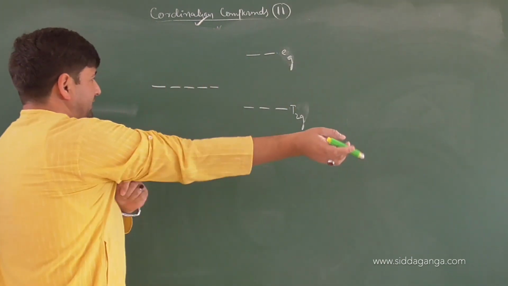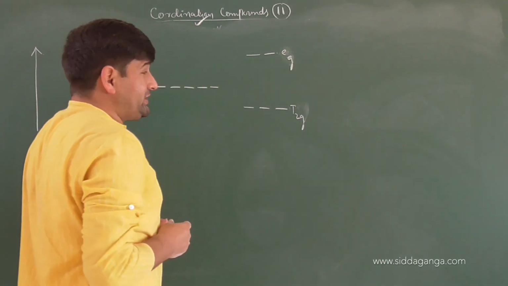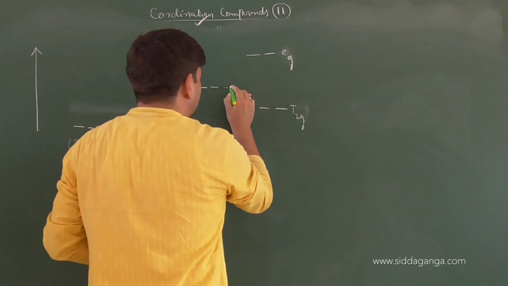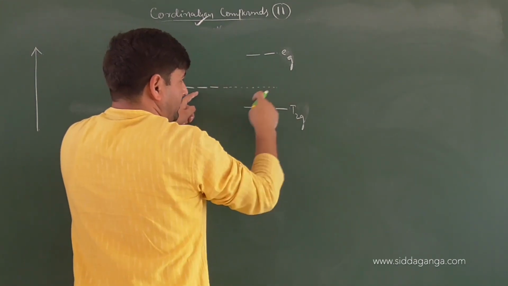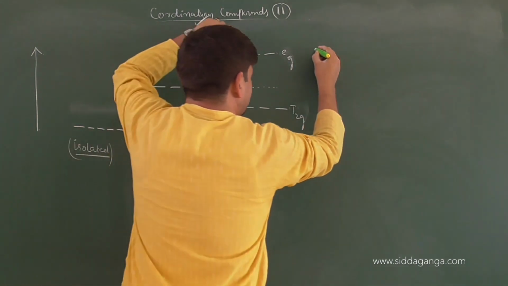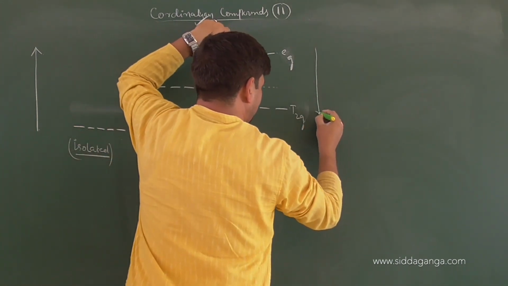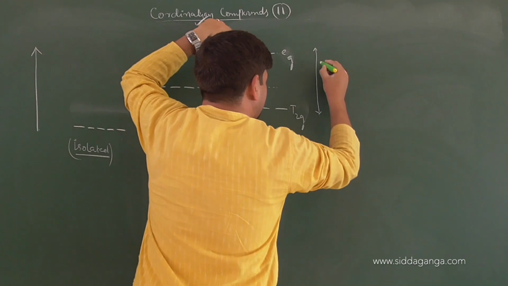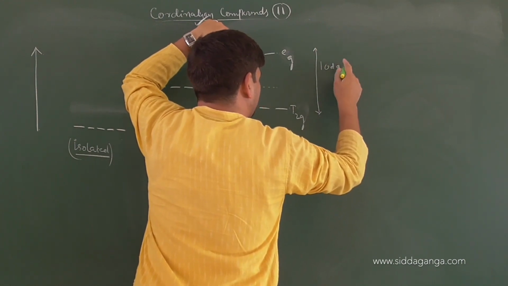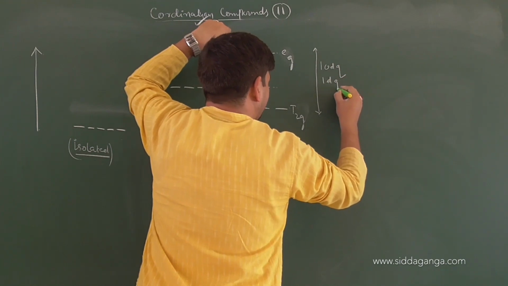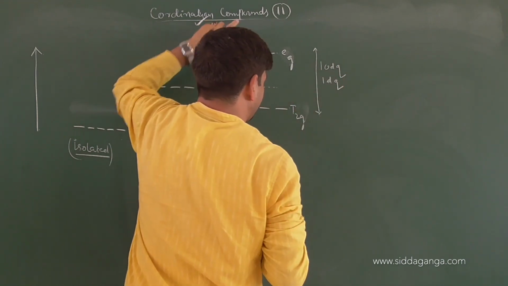Now, understand it well. We said the differential of quanta here, the averaged mean of the two, is taken to be 10 dq. Means the difference between the two you can take equal to either 10 dq, where dq is the differential of quanta in terms of photons, or 1 dq. Now, get these things clear.